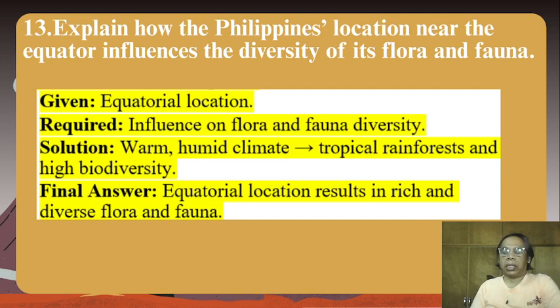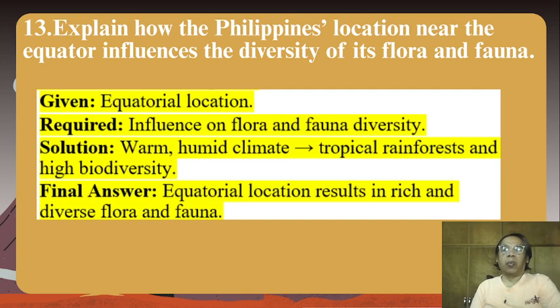Number 13. Explain how the Philippines' location near the equator influences the biodiversity of its flora and fauna. Given equatorial location, required influence on flora and fauna biodiversity.